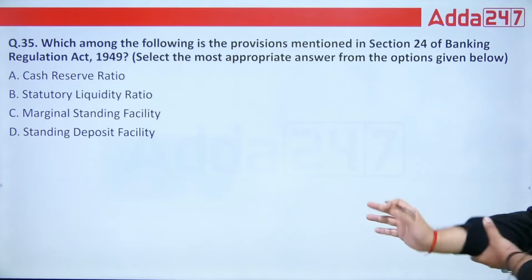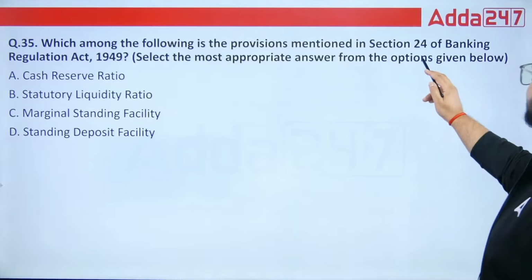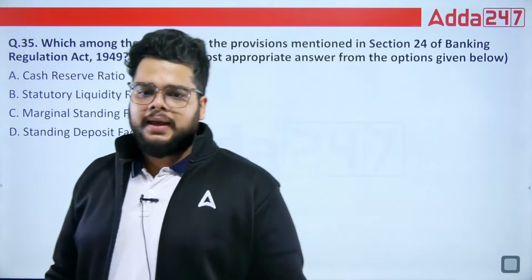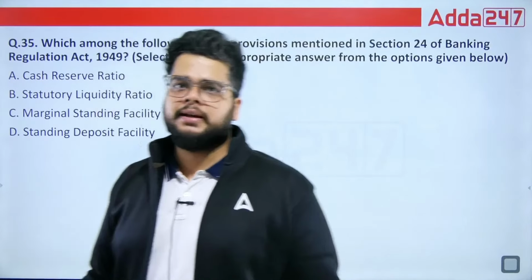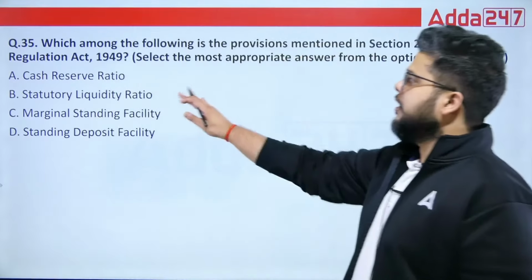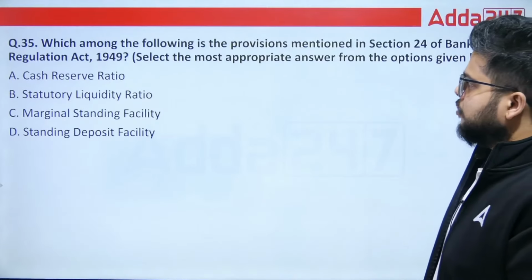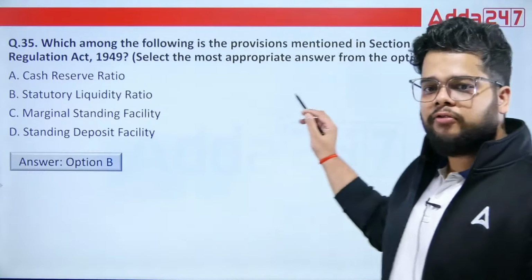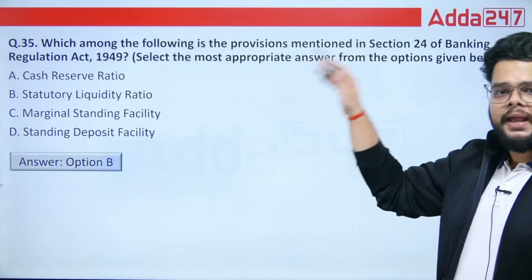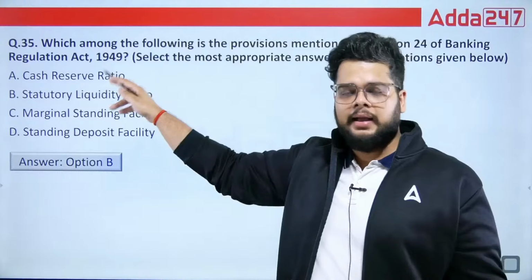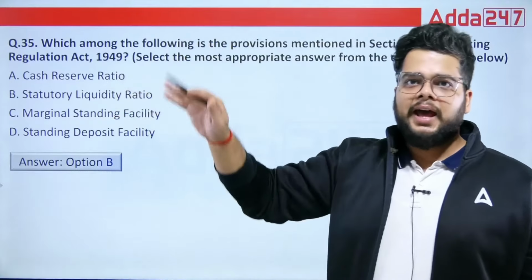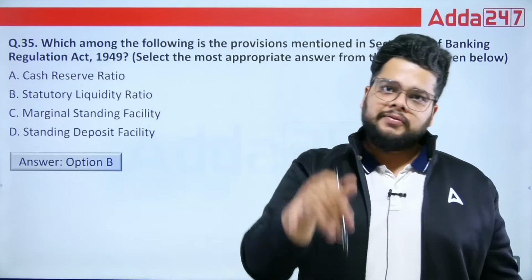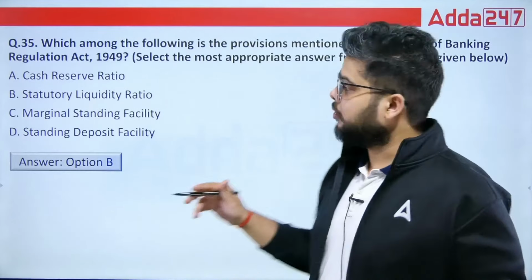Then we have: which among the following is the provision mentioned in section 24 of the Banking Regulation Act 1949? So in BRA, we have section 24 dedicated for which of the following. So always remember it will be SLR, option B. And when I talk about section 42 of the RBI Act, it will be CRR. CRR is maintained with the RBI from the side of banks. SLR is maintained by the banks within the bank, and they earn interest also.